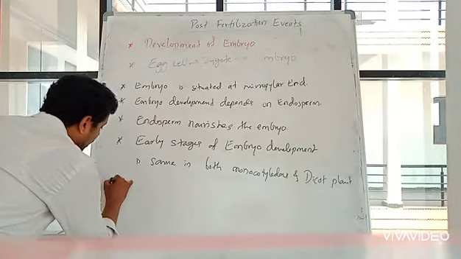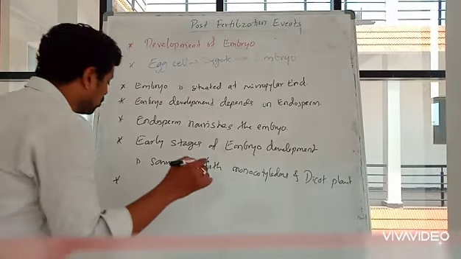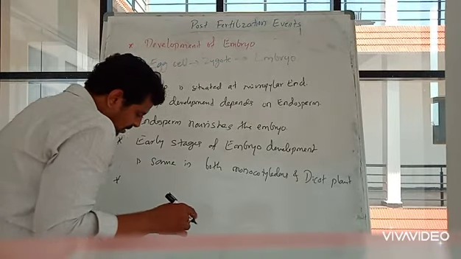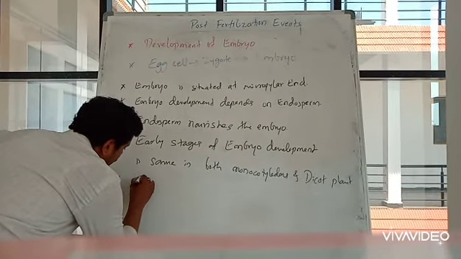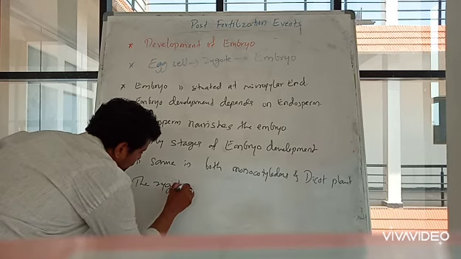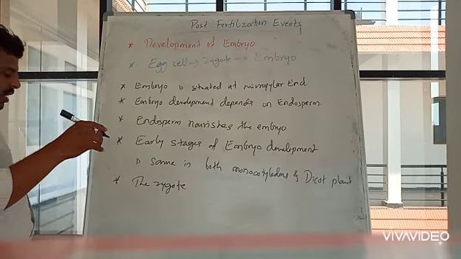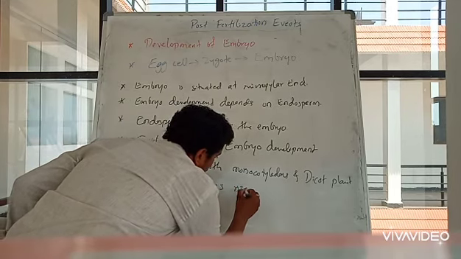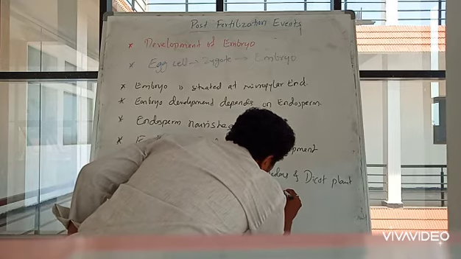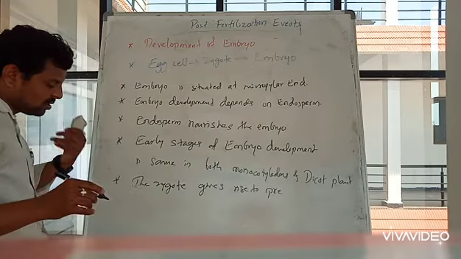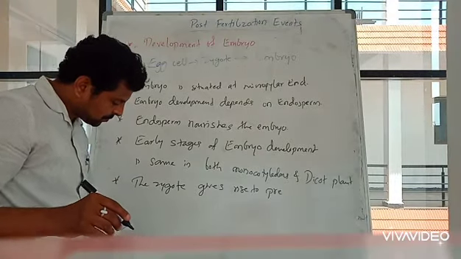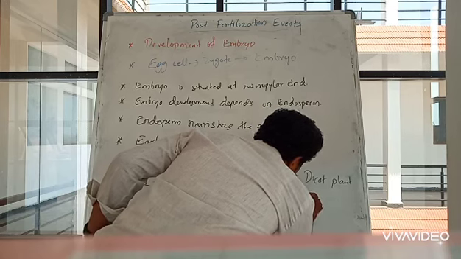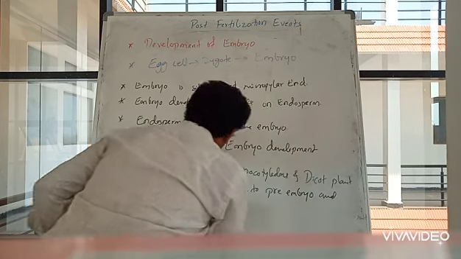Okay, so early stages of development include the zygote gives rise to pre-embryo and mature embryo.